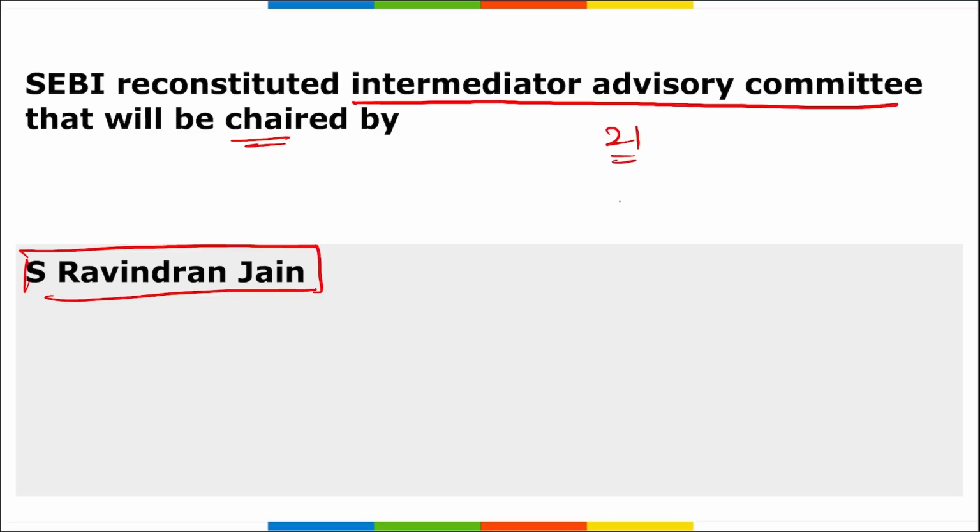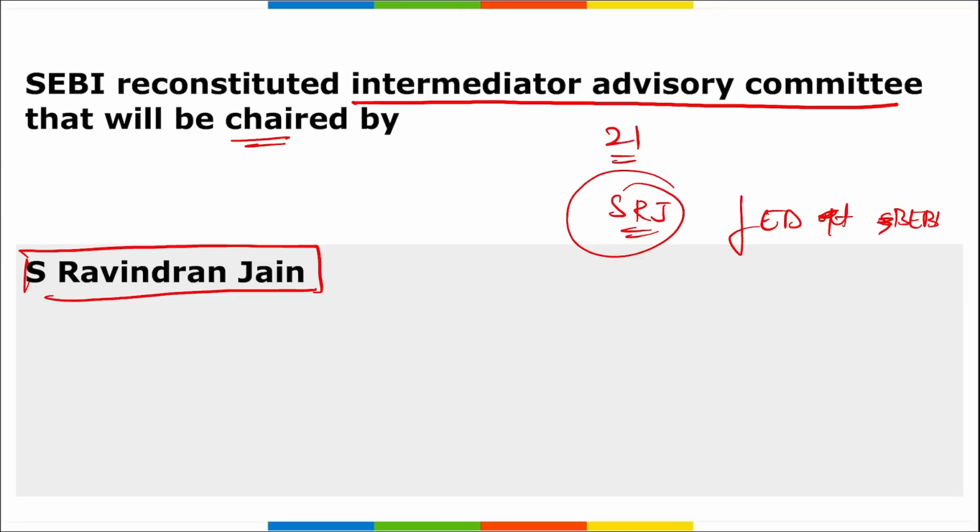Correct? This would be chaired by S. Ravindran Jain. Right? He is the former executive director at SEBI. Correct? Then, apart from this, remember, this committee will advise SEBI on matters that are related to stockbrokers, depository participants, non-mutual fund registrars, and transfer agents also.